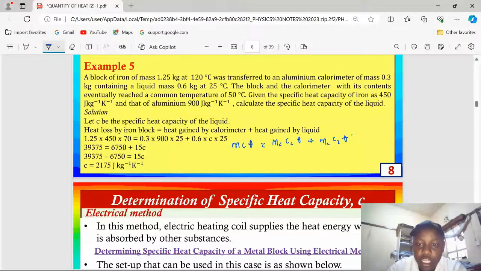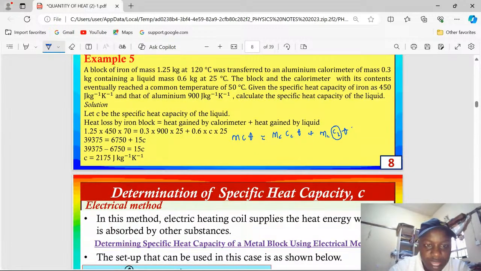Remember, in the whole equation, it is only the specific heat capacity of this liquid which is not known. Therefore, mass of metal block, times specific heat capacity of the metal block, times change in temperature from 120 until the thermal equilibrium. The thermal equilibrium is a very basic idea. You first of all have to understand this.